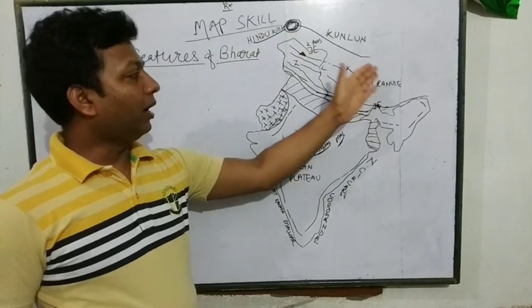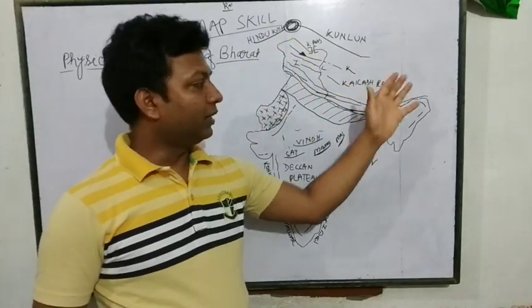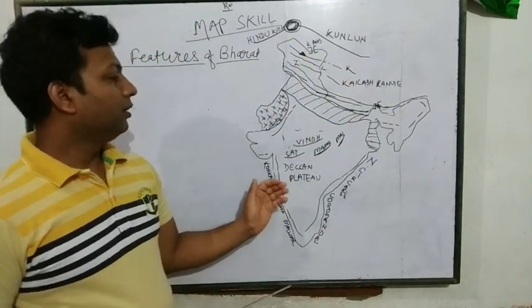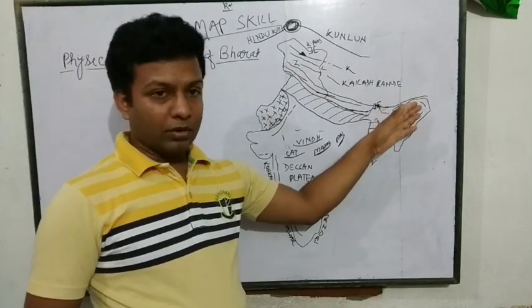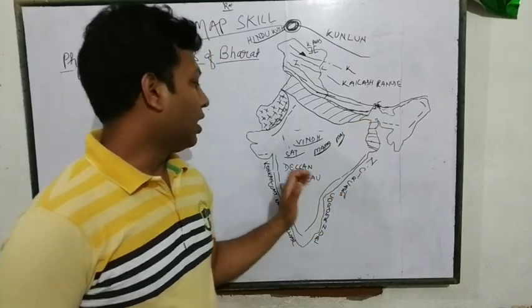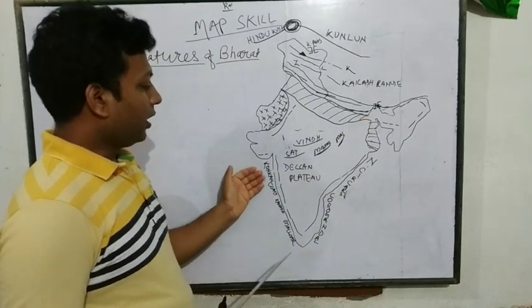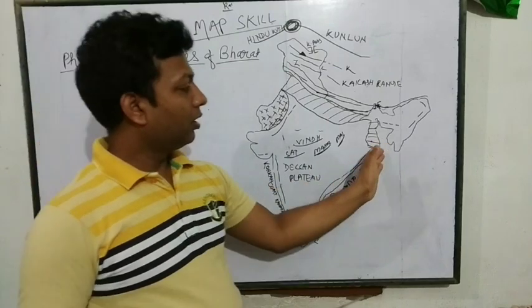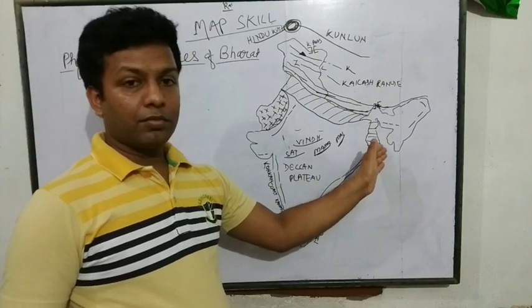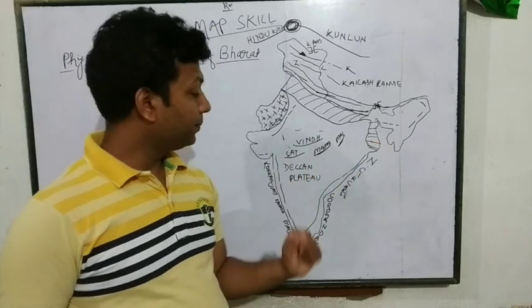In the northern part, we have the mountain region. In the northeast, mountain and the plateau parts, and here is the coastal region from Gujarat to Odisha and some parts of Bengal.